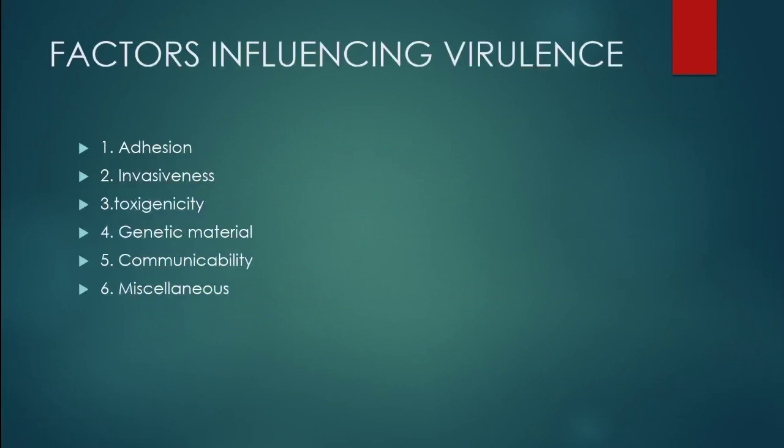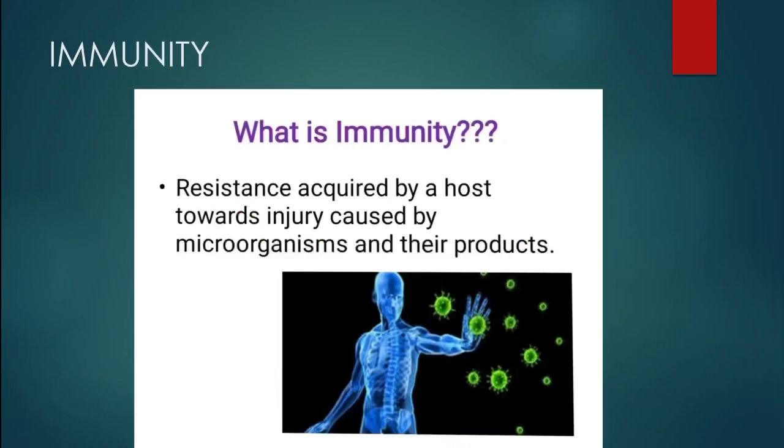Now, the factors influencing virulence. They are adhesion, invasiveness, toxigenicity, genetic material, communicability and miscellaneous factors. These were the factors influencing virulence. So friends, that was the infection portion.